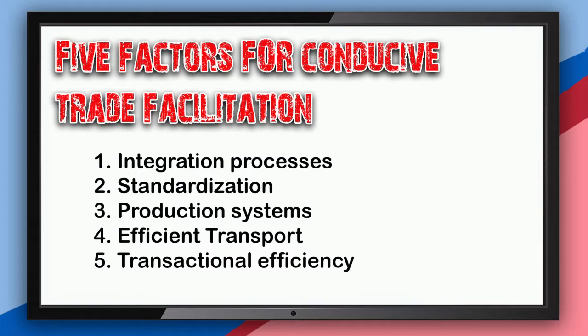Production systems are more flexible and embedded. It is effectively productive to maintain a network of geographically diversified inputs, which favors exchanges of commodities, parts, and services. Number four, transport.